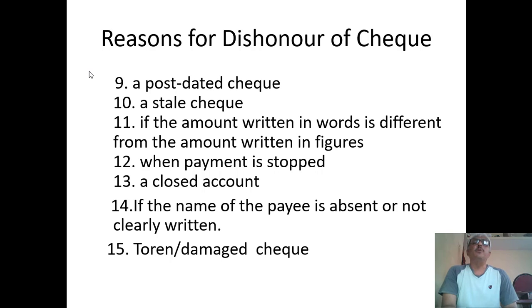This post-dated check is going to be dishonored by a banker. Next, a stale check. A stale check means an outdated check. Outdated means, at present, a check has three months validity. For example, if a check is signed and dated more than three months earlier, obviously it is going to be a stale check. So this check is going to be dishonored by a banker.